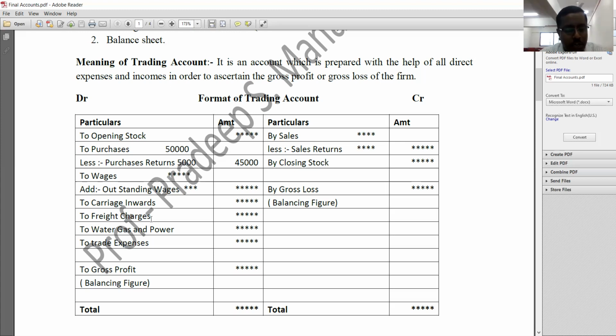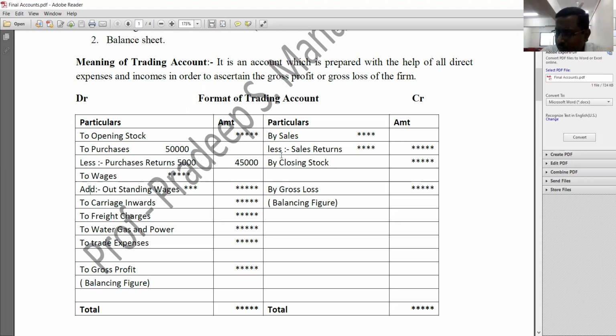As I told you people, trading account begins with which stock? It begins with the opening stock and it ends with recording of closing stock. Understood? So on the debit side, you need to record all direct expenses, and on the credit side, you need to record all direct incomes. Direct incomes include only two things. One is sales and another one is closing stock.